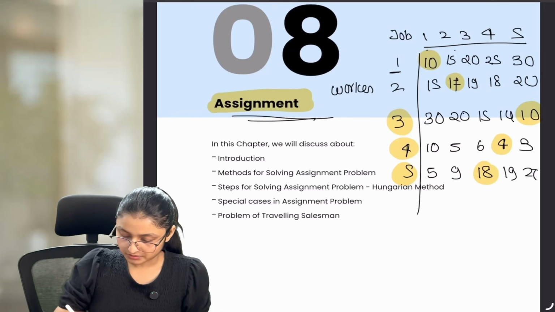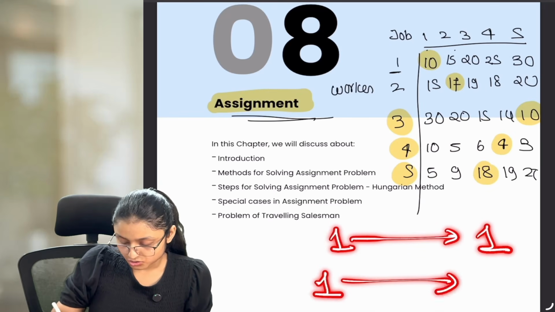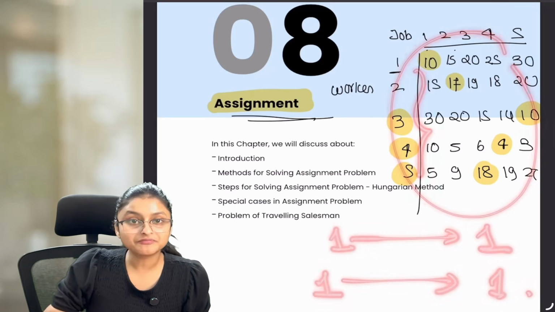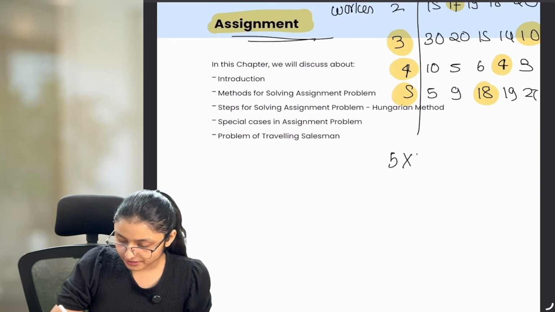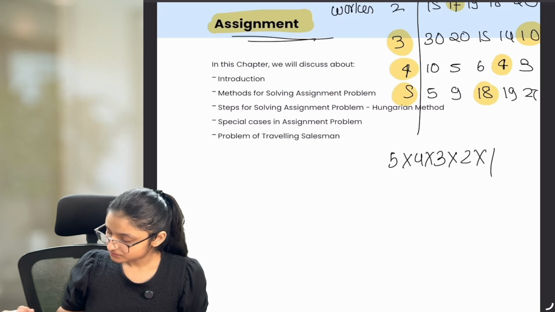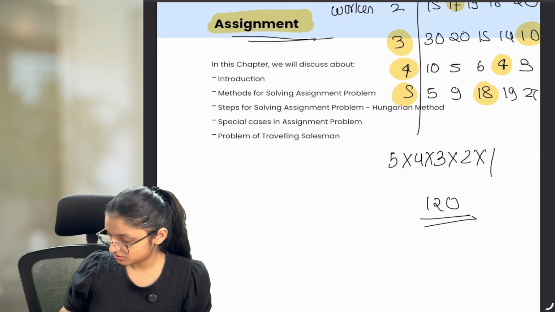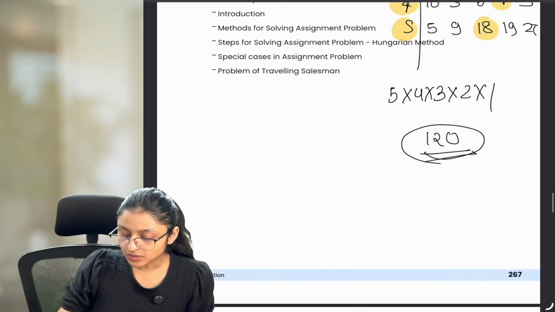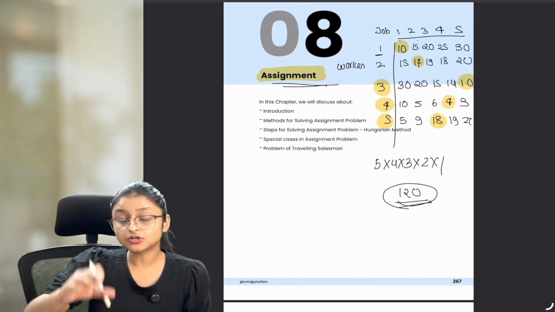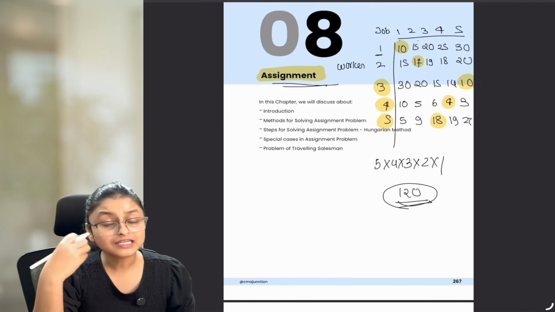In both the situations, that means one work to one worker and one worker to one work, if you have this 5 by 5 matrix, then you can have 5 into 4 into 3 into 2 into 1. That is equal to total 120 alternatives to solve this particular question. Now think about it. If there are 120 alternatives, you have to figure out all those alternatives and then find out which one is the best one for you. This will take a lot of time, and this is very complicated to do.